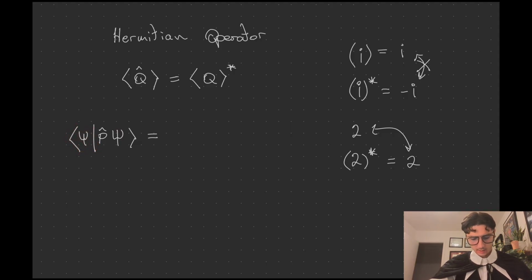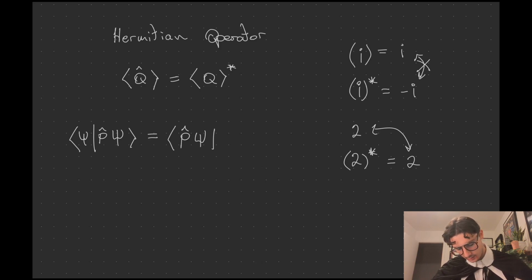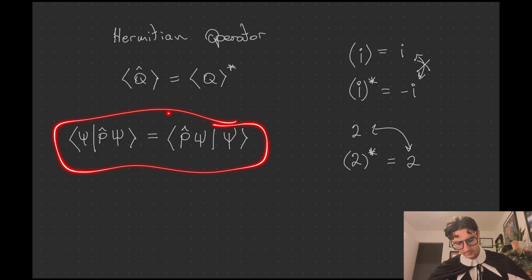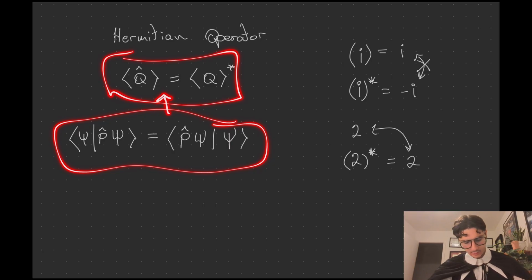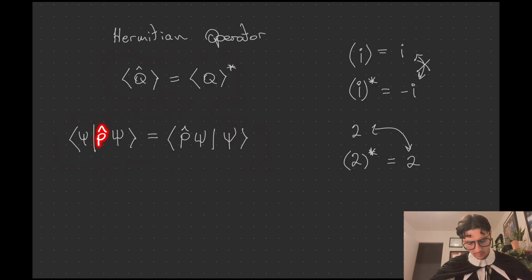So a Hermitian operator is one where you can move it to the bra and this thing remains the same. The reason this line leads to this line is because here we have the operator acting on this, so it literally gives us the expectation value of that operator.